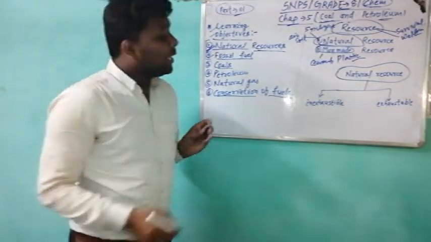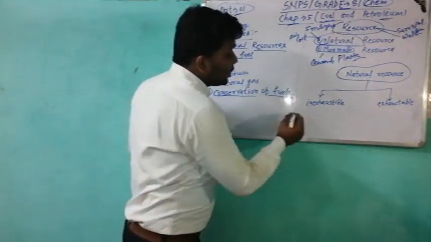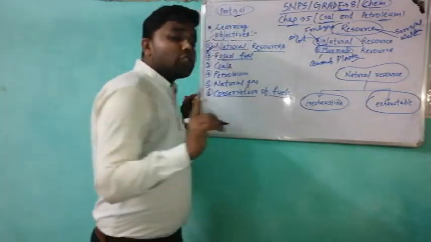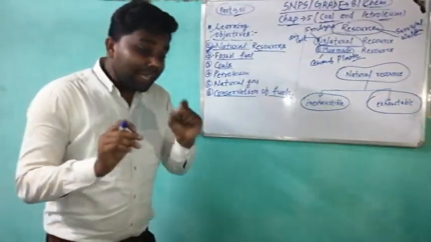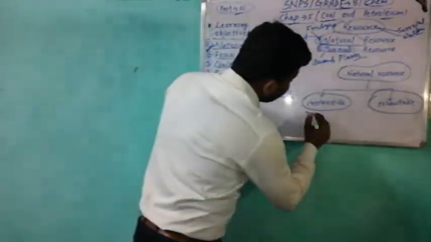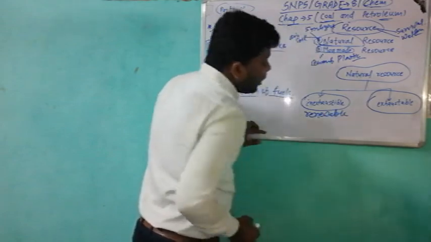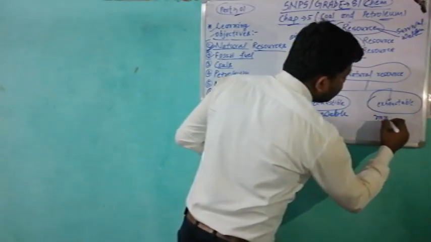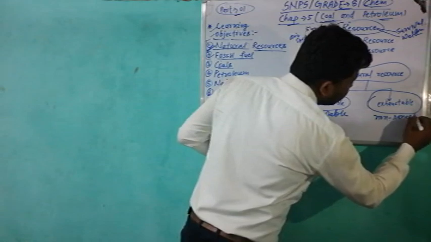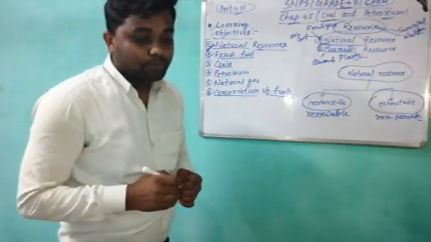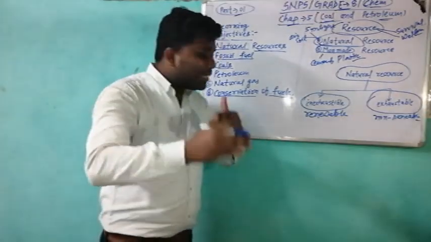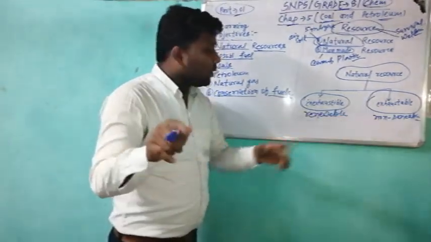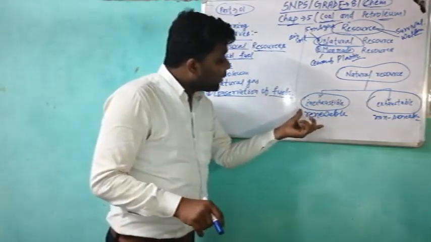As I wrote earlier, there are two types of natural resources: inexhaustible and exhaustible. Inexhaustible resources are also called renewable resources, and exhaustible resources are called non-renewable resources. Okay, I made my point very clear.